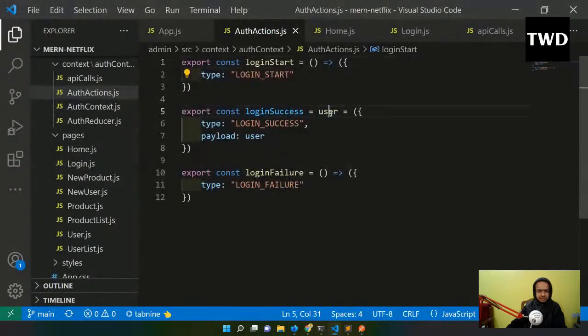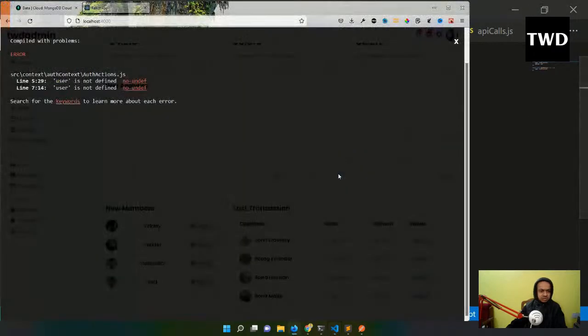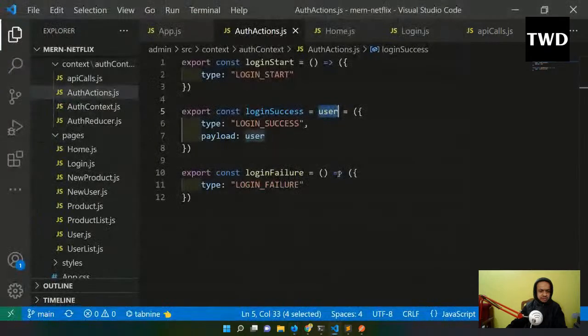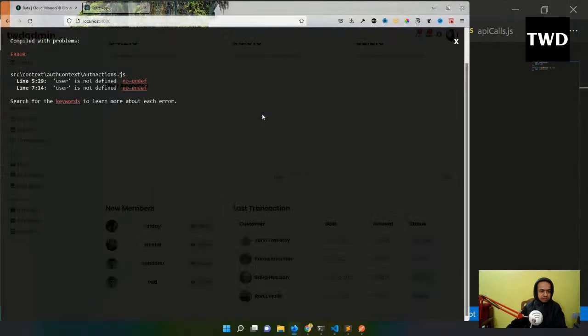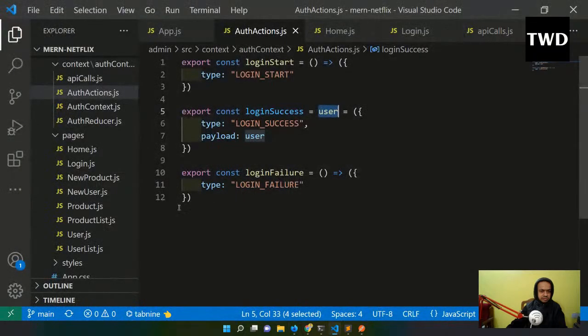But the user is defined. This is the user. Okay, I got it actually. This login success might be called from somewhere. The user is not defined. Yeah, one sec.